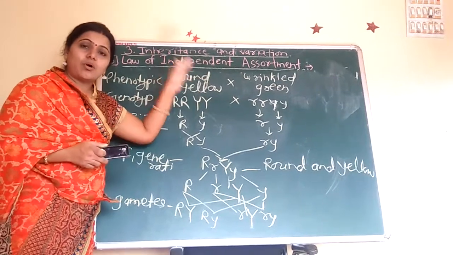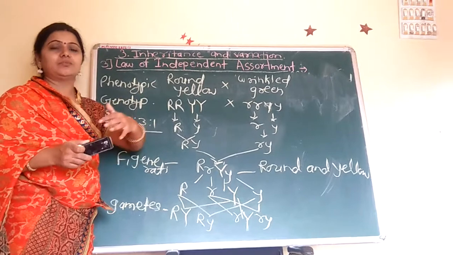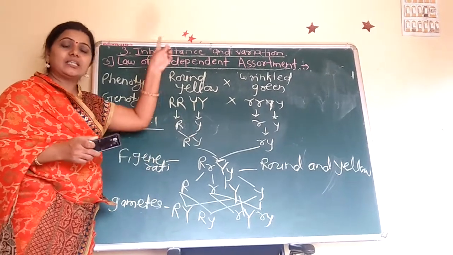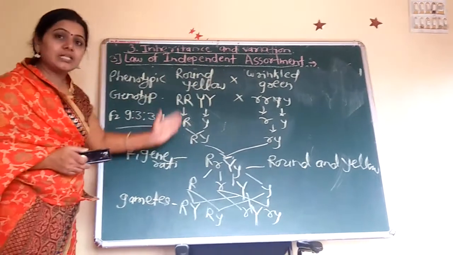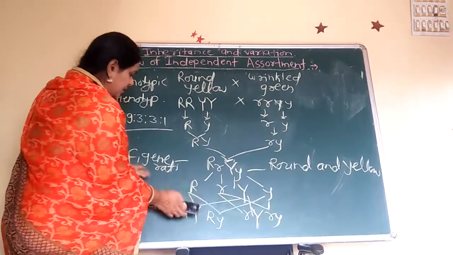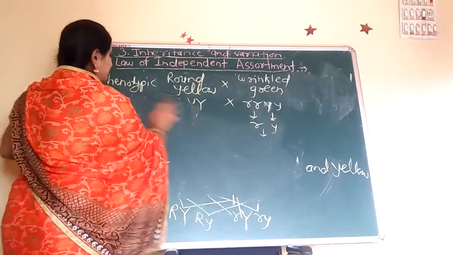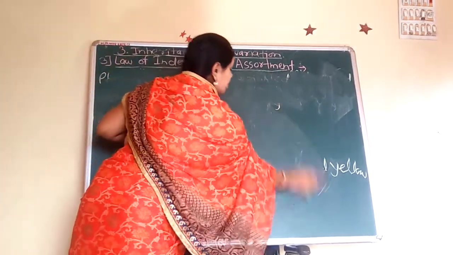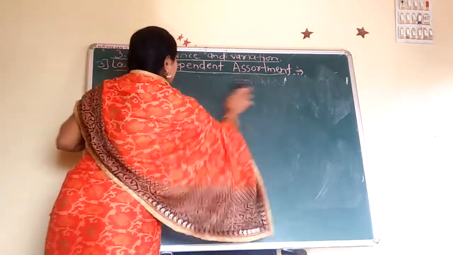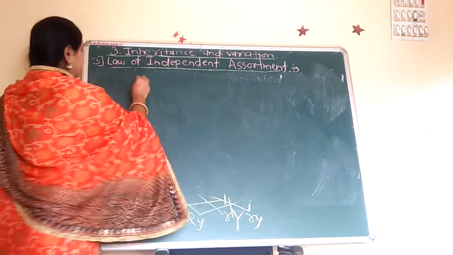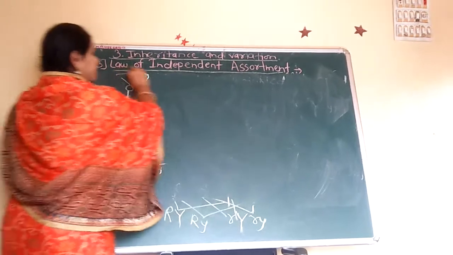These all characters go independently generation by generation. That is the law of independent assortment. We see the F1 generation, then we see the F2 generation, how the F2 generation is formed, and the ratio will be 9:3:3:1. Here the gametes, that is male gametes and female gametes.